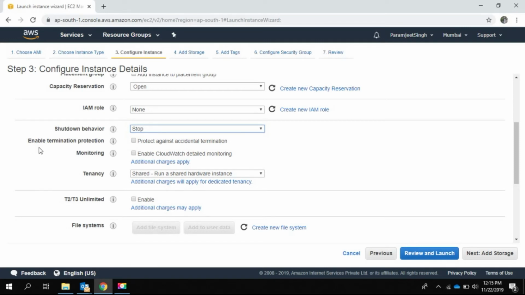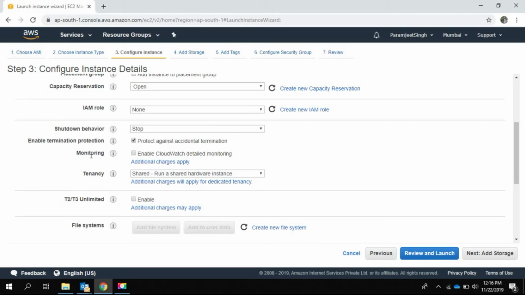Next is enable termination protection. So if we just select it, this instance will be protected from termination. This will help us, because using the console if we accidentally terminate an instance and if we have not protected it, the instance will get terminated. To get this demo work, I am just selecting it so that it has the protection and we will see how we can terminate an instance which is protected.